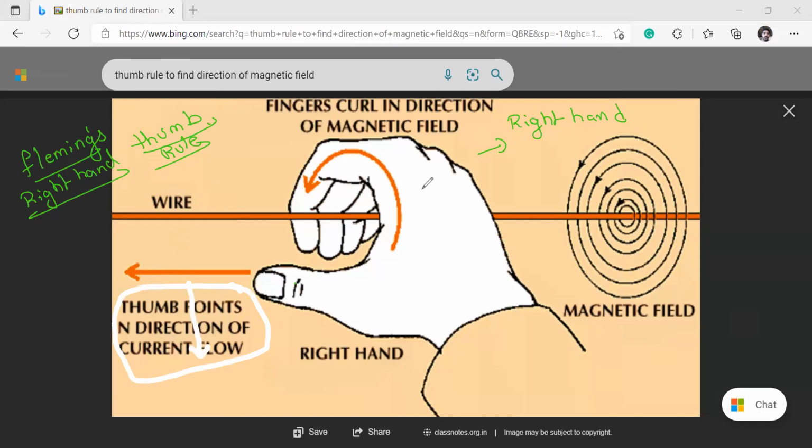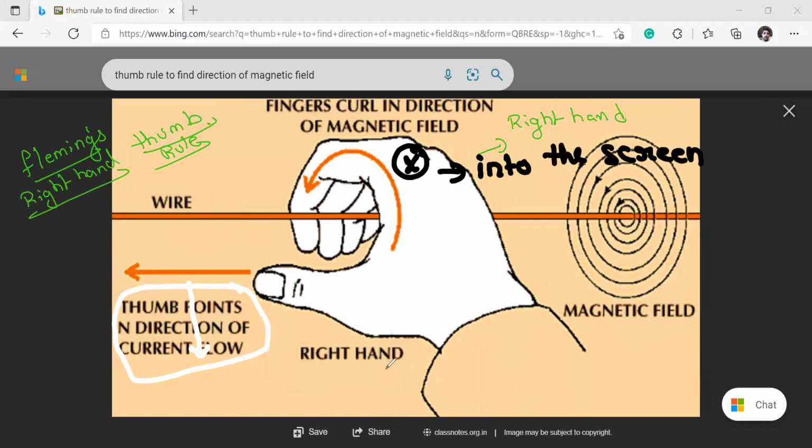Your fingers are going into the screen, so we say that the magnetic field is into the screen. Is it clear? One more time.